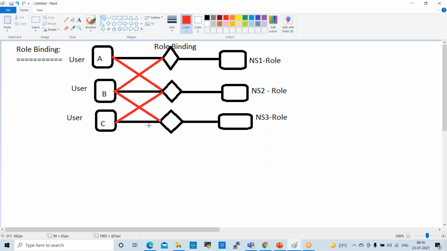Okay, so for this role binding, at enterprise level there will normally be one command. When we execute that command, the roles will be automatically assigned to the users.